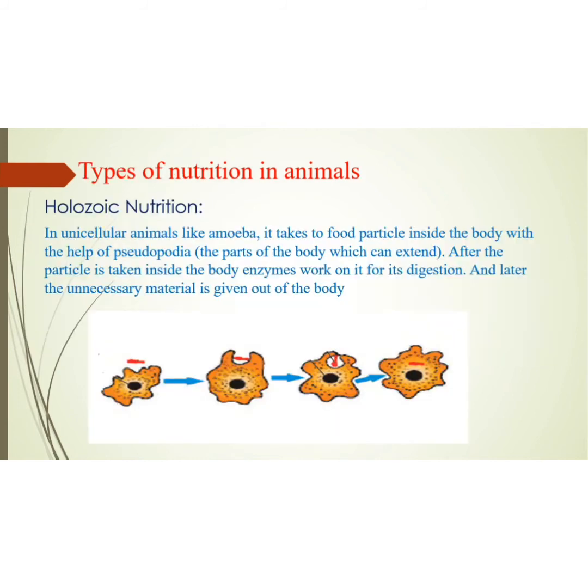Types of nutrition in animals. The first one is holozoic nutrition. There is a picture of an amoeba shown to you. This picture is also present in your textbook. You can see it afterwards. In unicellular animals like amoeba, it takes food particles inside the body with the help of pseudopodia. Now what exactly are pseudopodia? See my cursor. You can see here the red particle, that is the food particle, and this yellow part is the amoeba.